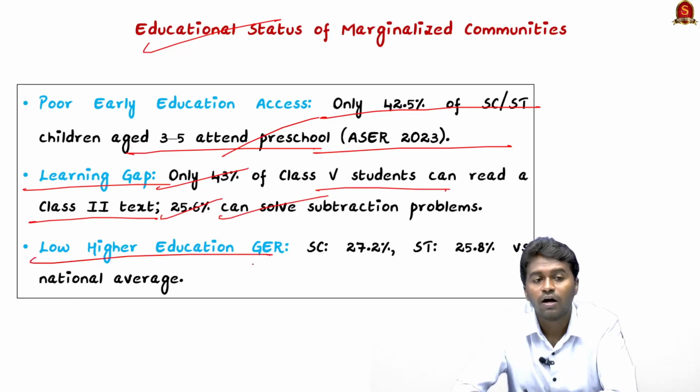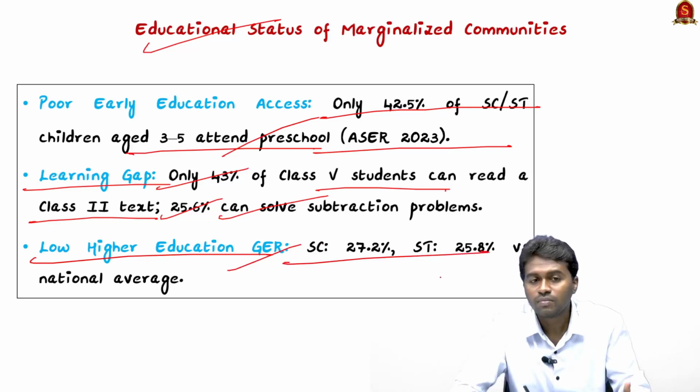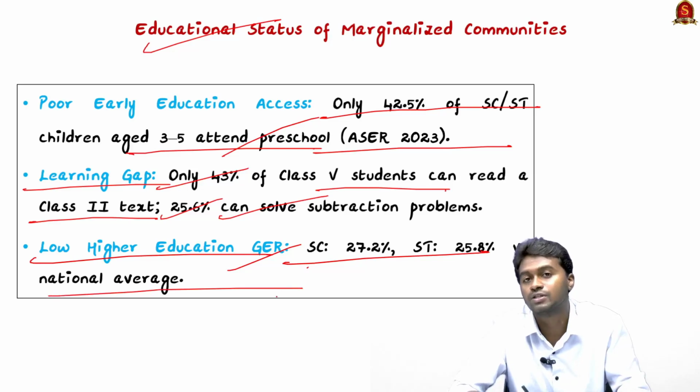The next is the low higher education gross enrollment ratio: only 27.2% of SC students and 25.8% of ST students are enrolled, which is much lower than the national average.